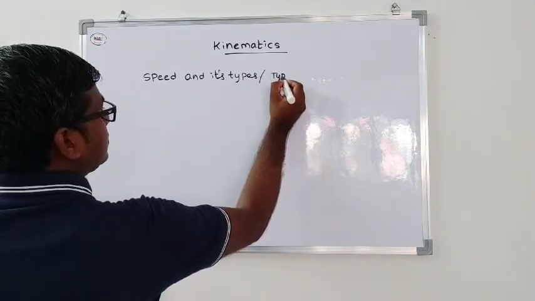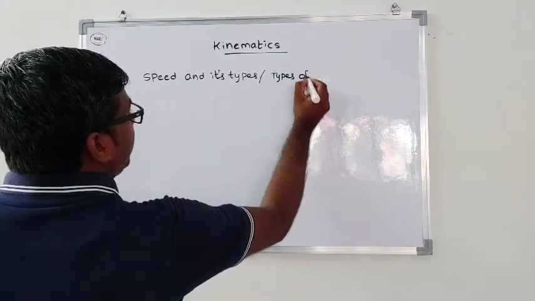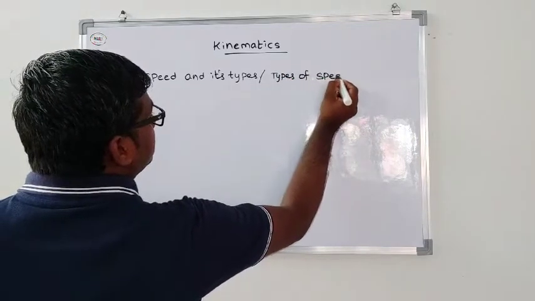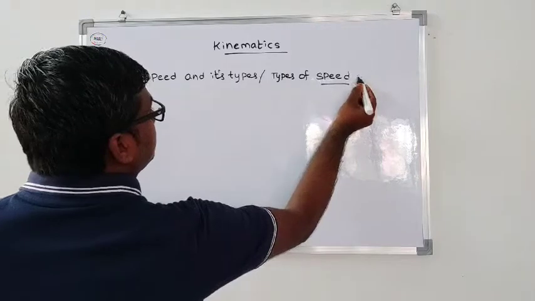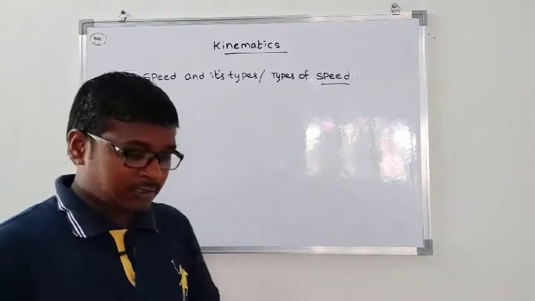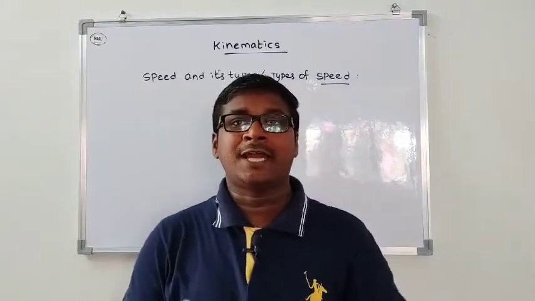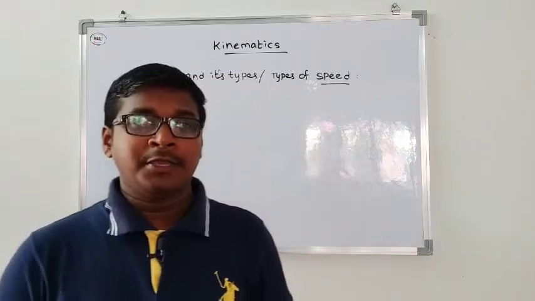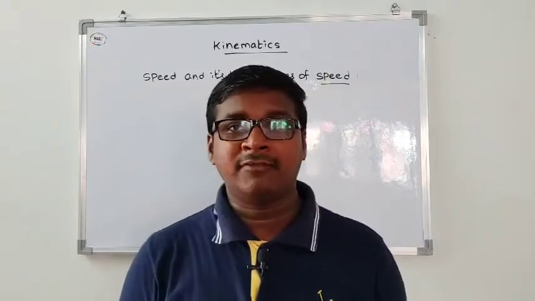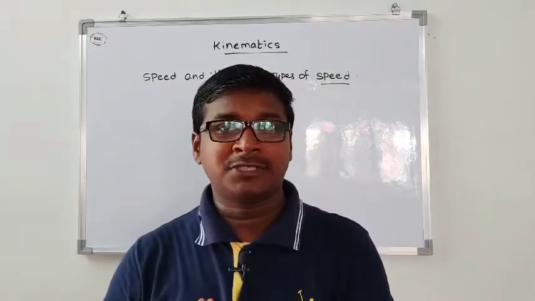Types of speed. Speed can be classified into two types. The first one is uniform speed. The second one is non-uniform speed.